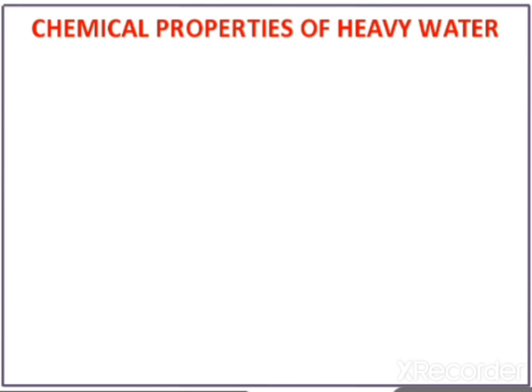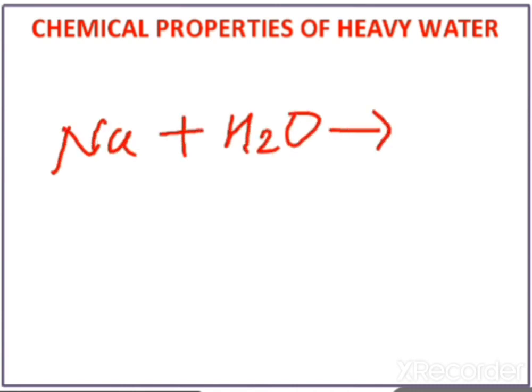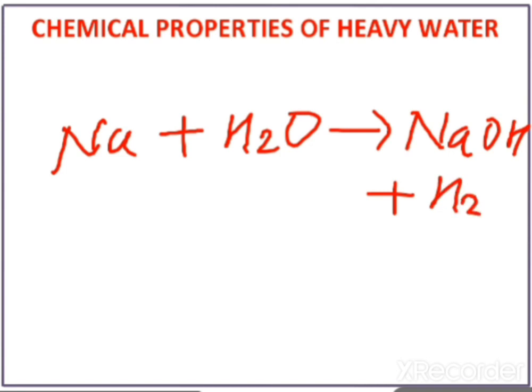In chemical properties, there is nothing different. You have seen the reaction of H2O, for example, Na plus H2O, normal water. Sodium reacts with H2O to form NaOH and H2. This is the reaction. If you use heavy water in place of normal water, then we will write the formula D2O.